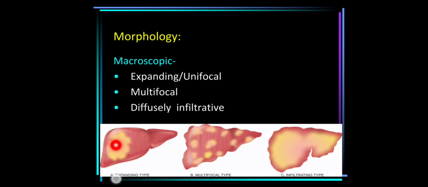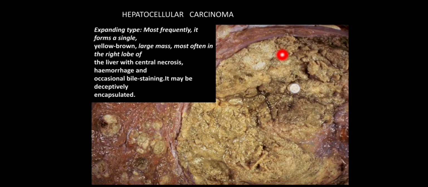There might be areas of central necrosis and hemorrhage. Occasionally you can see greenish bile staining color. So this is an expanding type of HCC. Usually this is a single large mass, yellow to greenish in color because of bile staining. There can be areas of hemorrhage and necrosis.